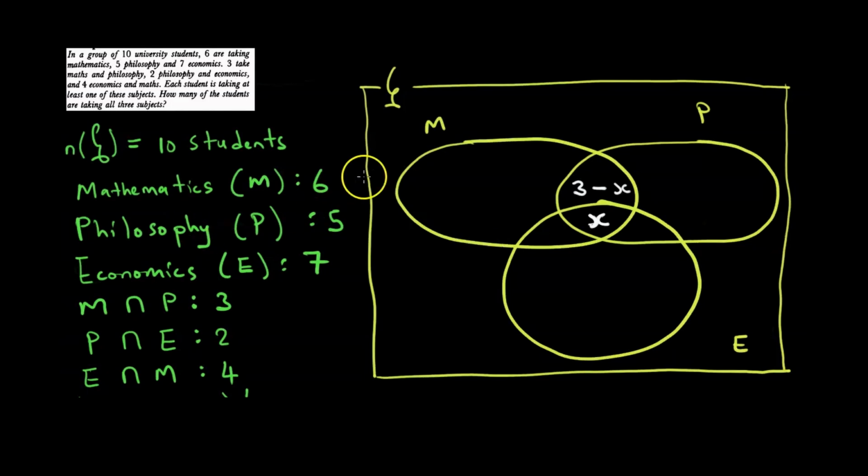Pa3 vari kutora maths and philosophy, zvataudzwa kuti M intersects P, we have to subtract X because X iri kurepresenta vari kutora masubjects ese. Inotanga takaudzwa kuti 3 take maths and philosophy only, zvoreva kuti paintersection panapa taingonoisa 3. But since pasina kunzi only, zvinoreva kuti we still have to subtract those who are taking all 3 subjects. So this was the turning point in this question.